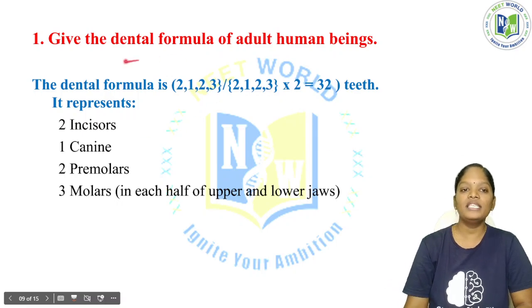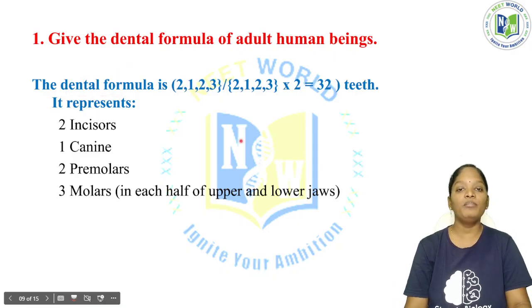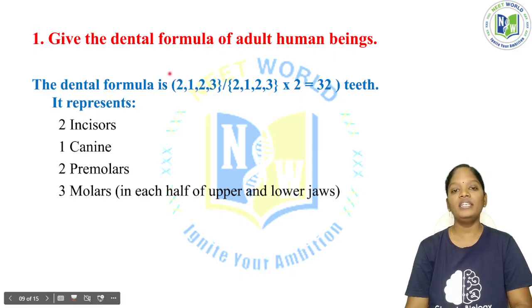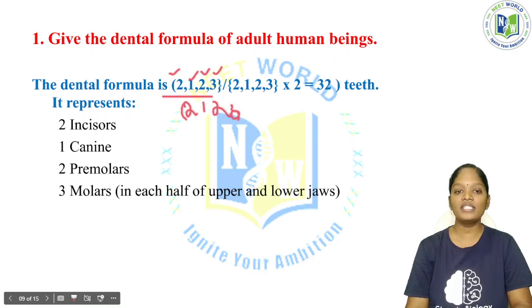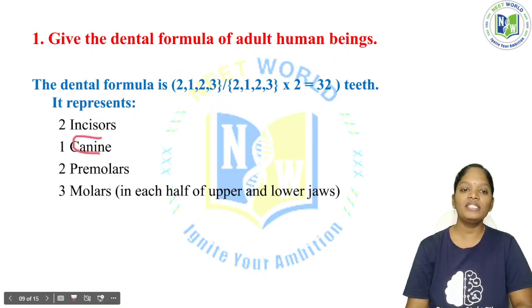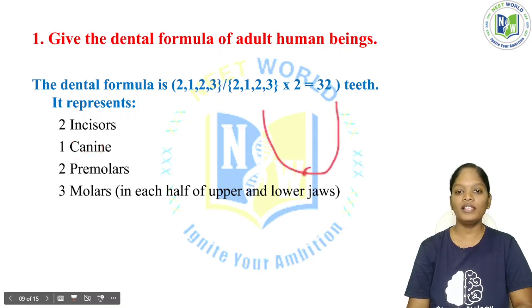See here, there is a dental formula for all mammals, because dentition is an important characteristic feature in the class mammalia, so you should know the dental formula for adult human beings. The dental formula will be 2123 divided by 2123. This 2 is nothing but the incisors, the front teeth. One is the canine. Consider this as the tongue. The incisors will be here.